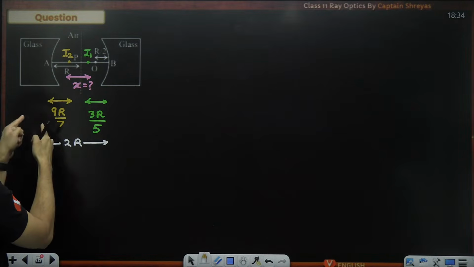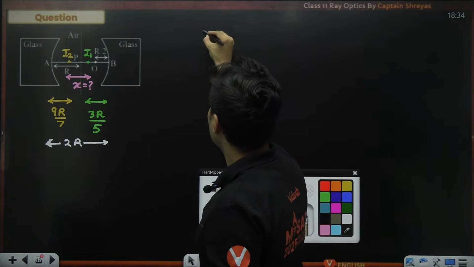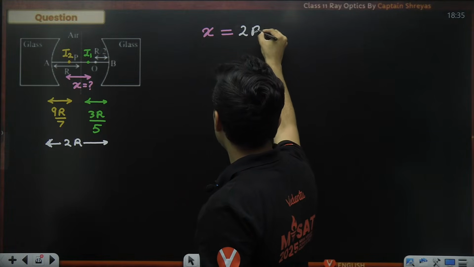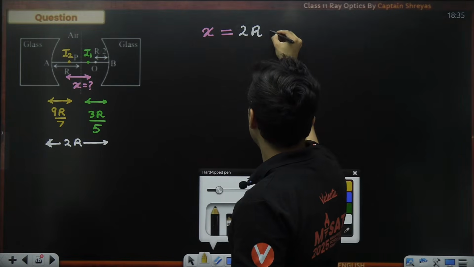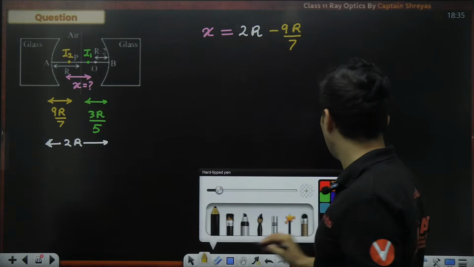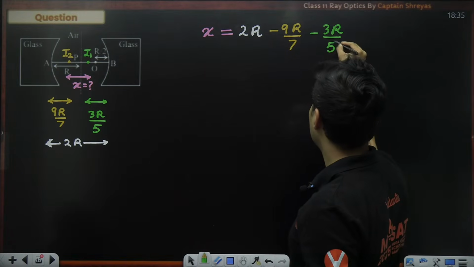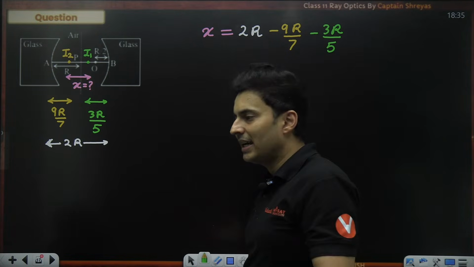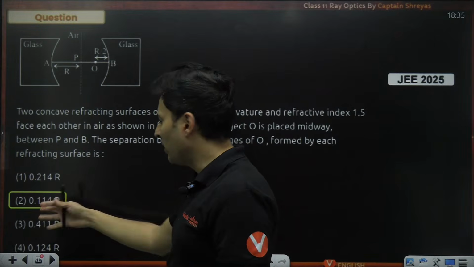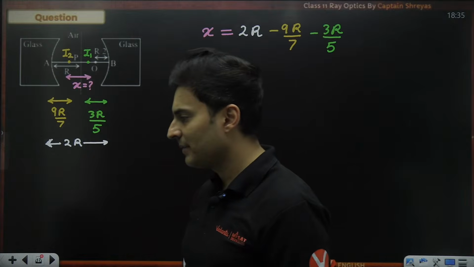So from 2R, 9R by 7 goes, 3R by 5 goes, whatever is remaining is basically X. So technically, X is nothing but take your 2R distance, from that take away 9R by 7, and from that also take out minus 3R by 5. That's it. That will get you the value of X, which comes out in decimal places as 0.114R. Understood how to solve it?